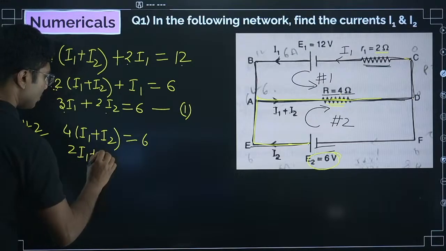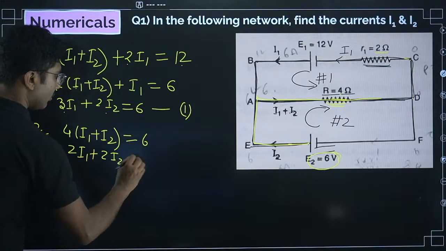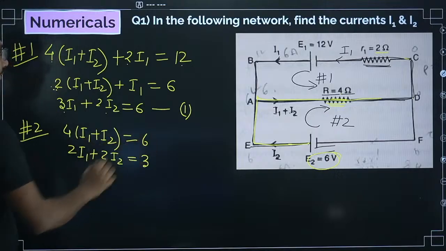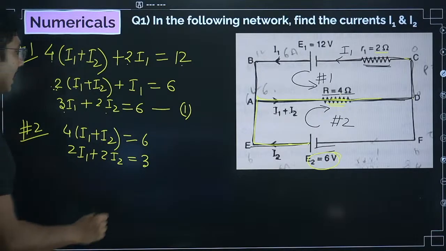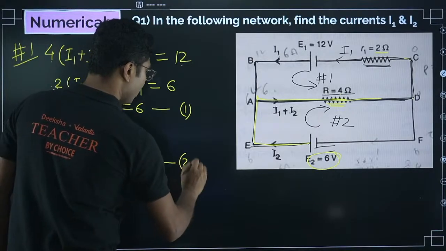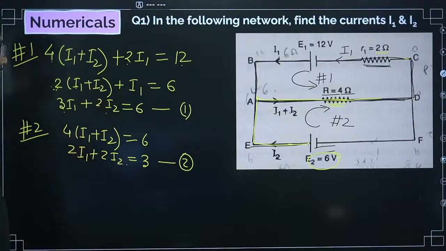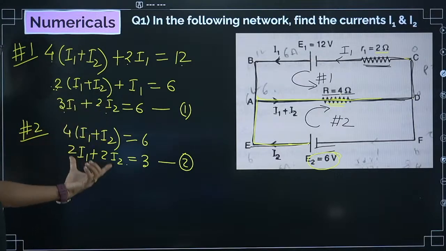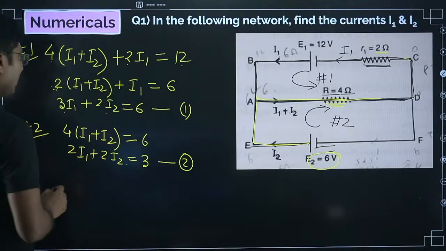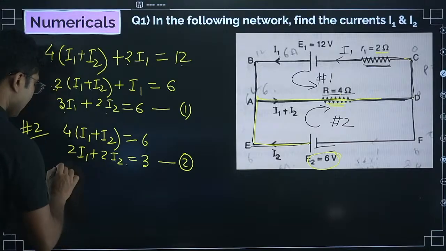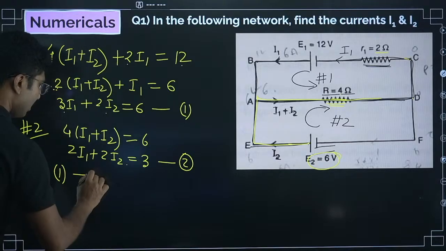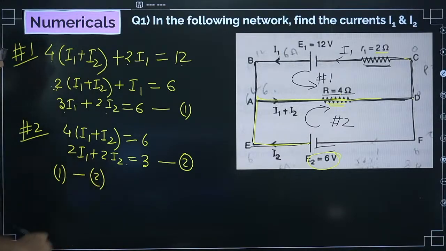2I1 plus 2I2 equals 3. So what we have done is divide each term by 2 again, and this is our equation number 2. Now we have to simplify and solve these two equations. Two variables, two equations, so we will subtract 2 from 1. So 1 minus 2 we will be doing.